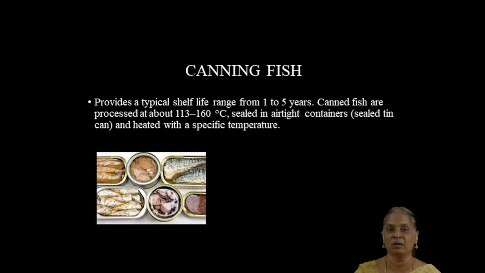The fishes are processed at a higher temperature of 113 to 160 degrees centigrade. Normally we know the water boiling point is 100 degrees centigrade. So the processed and cut fish pieces are processed at a higher temperature of 113 to 160 degrees centigrade. Then they are perfectly sealed in airtight containers and heated at a specific temperature according to the type of fishes.